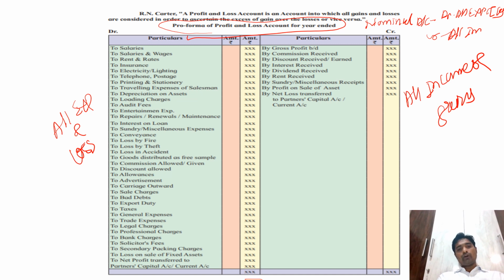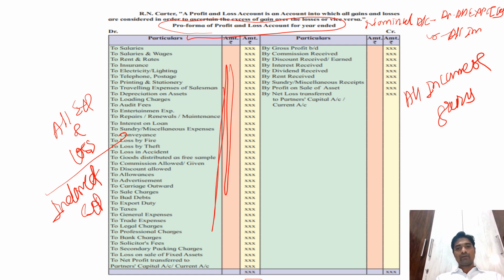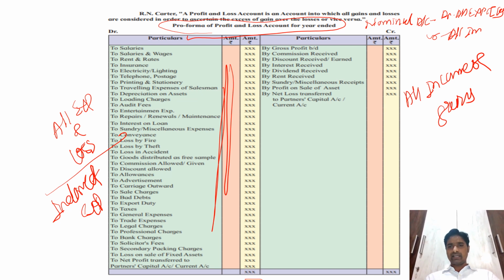Now which kind of expenses? In the trading account, all the direct expenses are recorded, and in the profit and loss account, all indirect expenses. So all these items given on the debit side of the profit and loss account are indirect expenses. Indirect means those expenses which are indirectly related to the production activity, not directly.